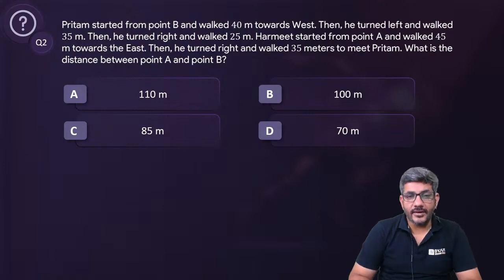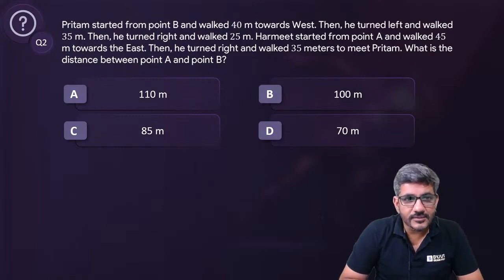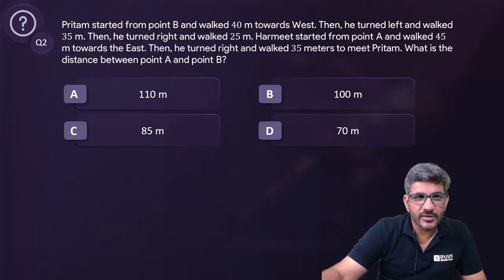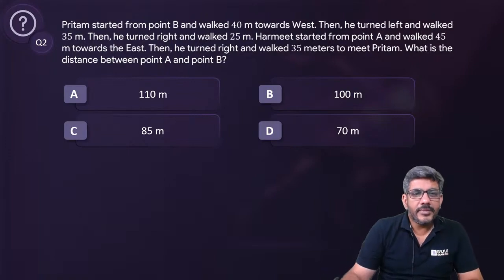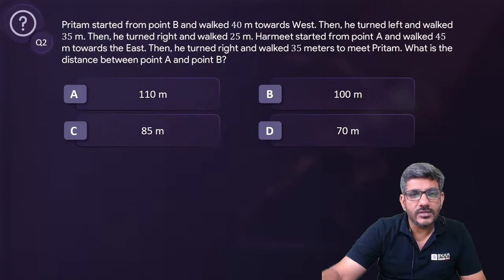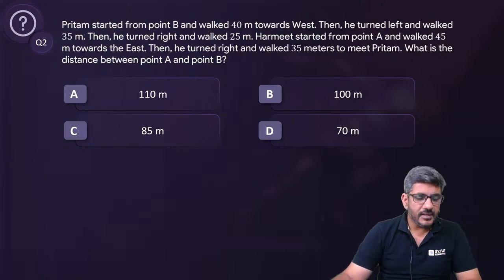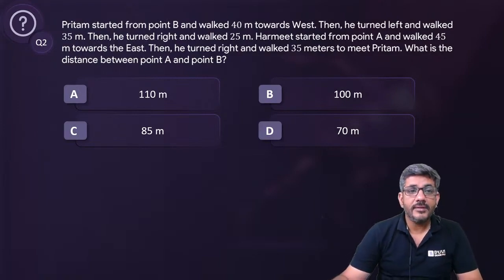Okay, let's start doing it now. Okay, Nidhi Singh says 2A. Okay, second question, you are saying the answer is A, that is 110 meters. Okay, Nidhi, let's see. Preetham started from point B and walked 40 meters towards west. After that, he turned left and walked 35 meters. Then he turned right and walked 25 meters.